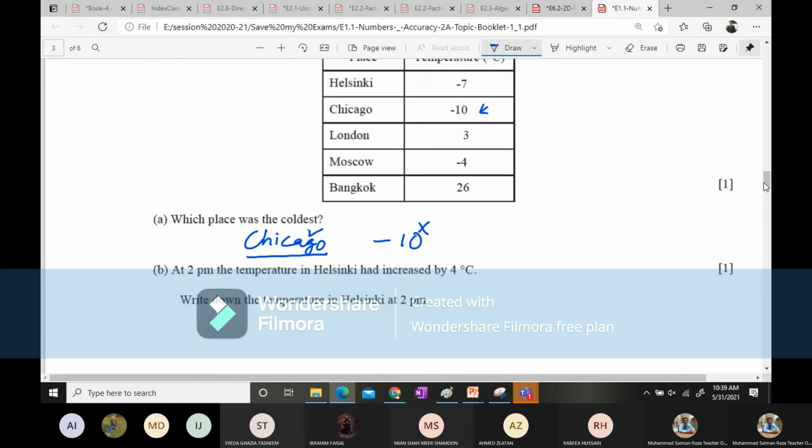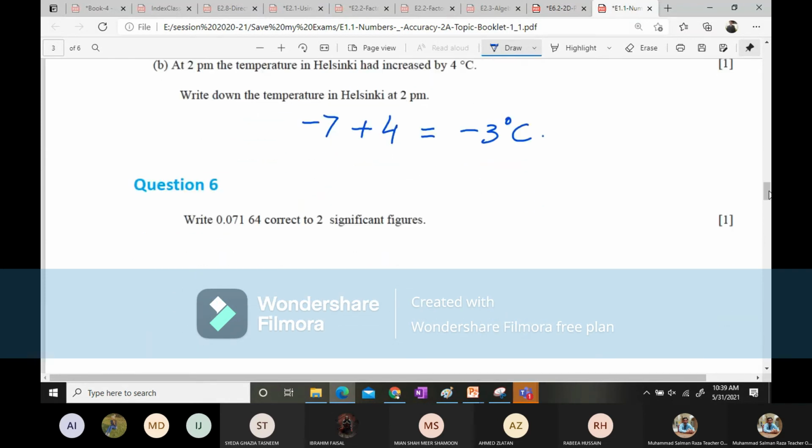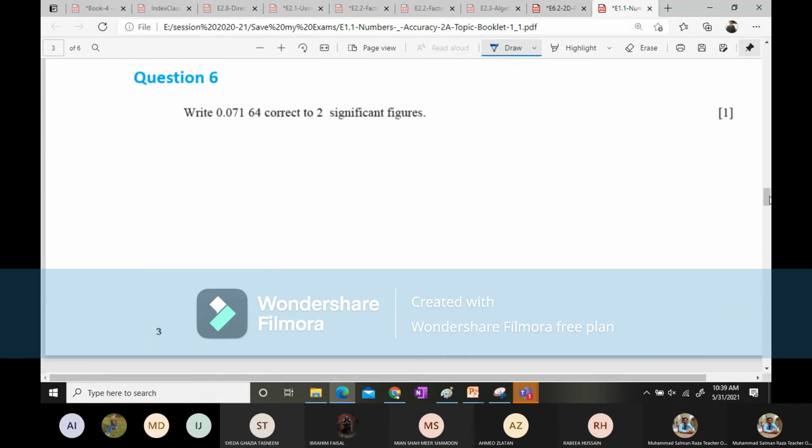Now the next part: at 2 p.m., the temperature in Helsinki had increased by 4. The temperature in Helsinki is already -7. Increased means a plus will be there, and 4 degrees it increased. So what will be the answer? -3. Very nice, guys. -3 degrees Celsius is the right answer. So always listen to what the question says, and you can answer it in the best way.